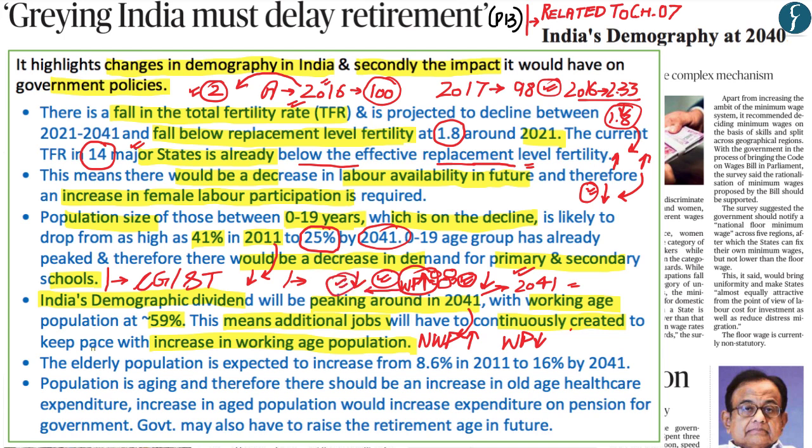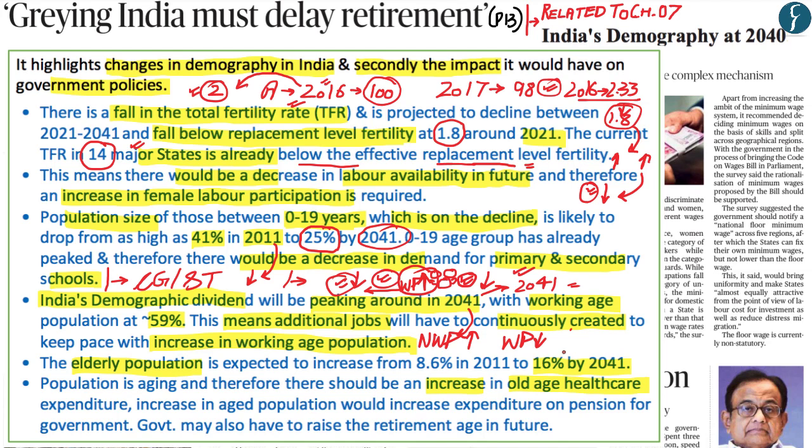Another important fact which has been highlighted by the economic survey is that the elderly population within India is expected to increase to around 16% of India's population by 2041. Now, an impact on government policy would be that with this increase in the elderly population, there should be an increase within the coming decades in expenditure on old age healthcare.